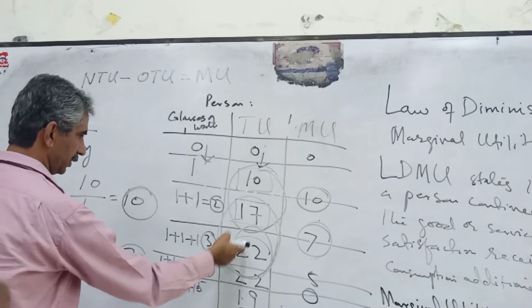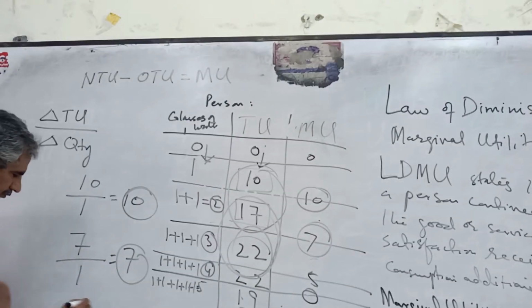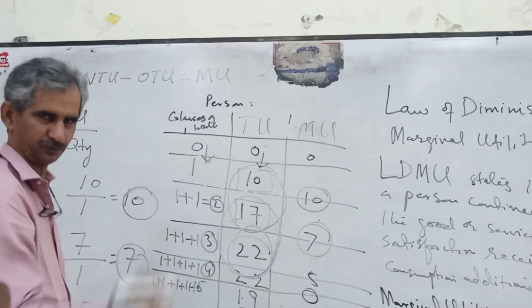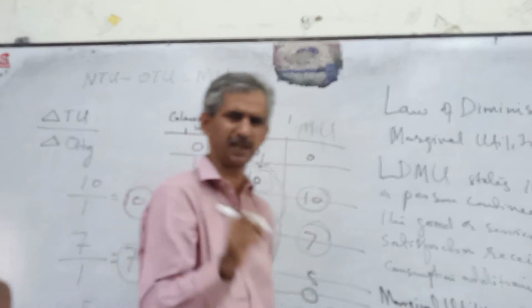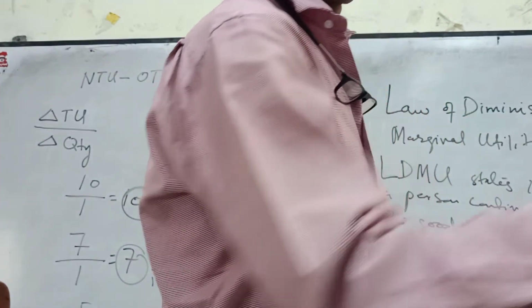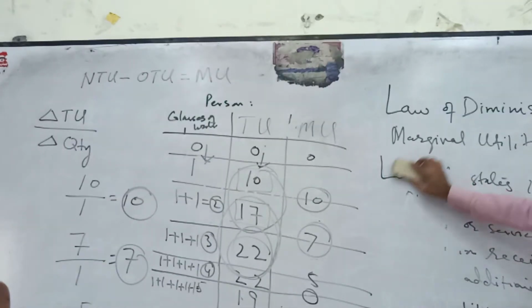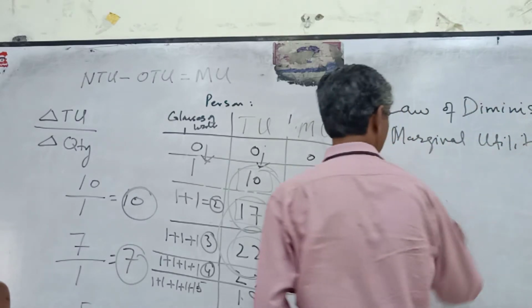What is the change? Previously 17, now 22. So there is a change of 5 divided by the change in quantity from 2 to 1. So this is another way to explain or calculate the marginal utility. By applying this formula, the change in total utility divided by the change in quantity will give you the amount of marginal utility we receive.